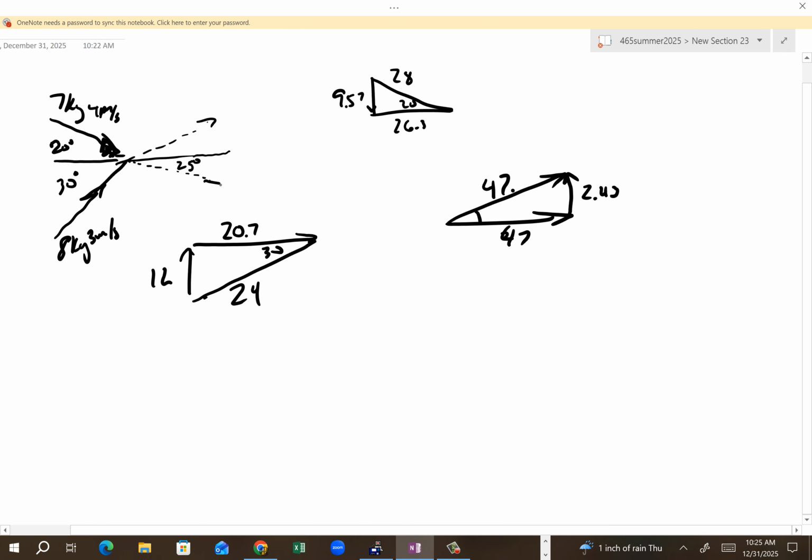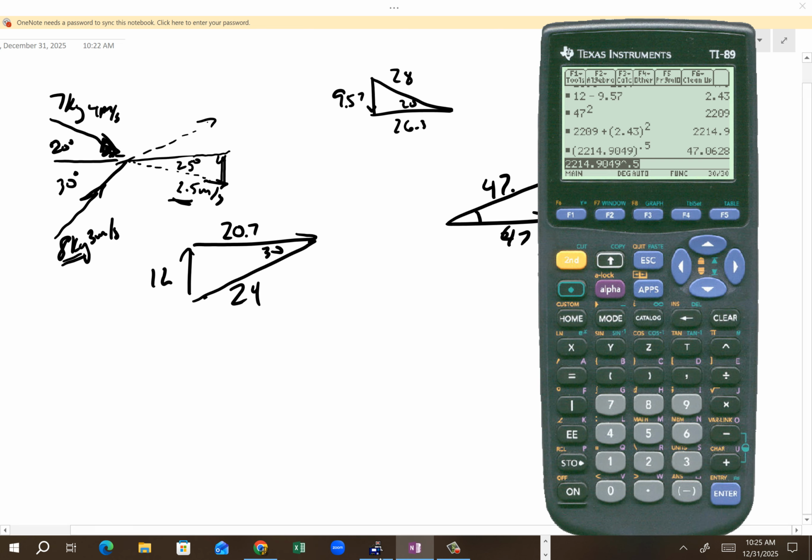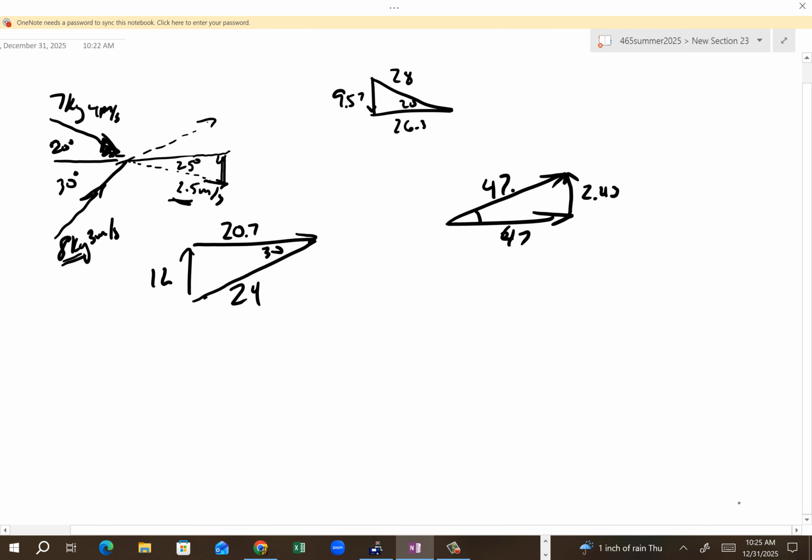Okay, so if we're coming downwards at a 25 like this, are you with me? Do I need to know how fast I'm going? I sure do. Let's say this guy's coming downwards at 2.5 meters per second. If that's the case, then he now has 8 times 2.5, which is 20. Yay! So, I have this new triangle.